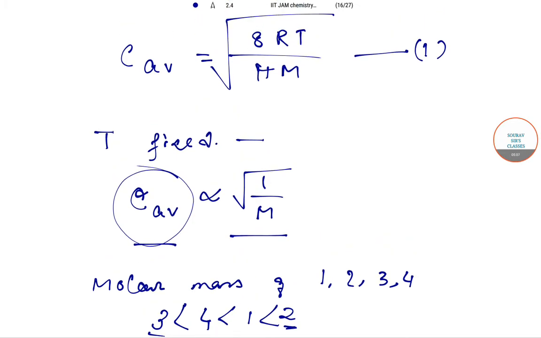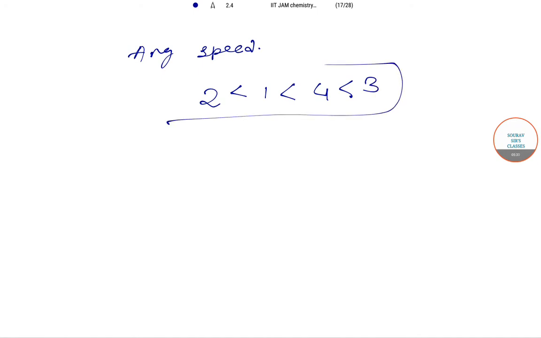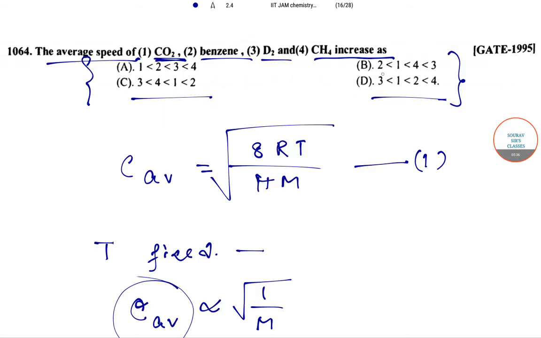Hence the average speed will also increase as, so this is for average speed. Previous one was for molar mass. Okay, so average speed will be 2, then 2 is greater than 1, 1 is greater than 4, greater than 3. So this is the correct order, 2, 1, 4, 3. So here 2, 1, 4, 3 is the correct option for this question, that is option B.